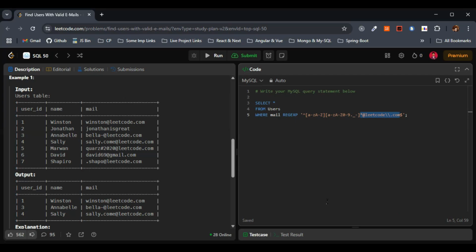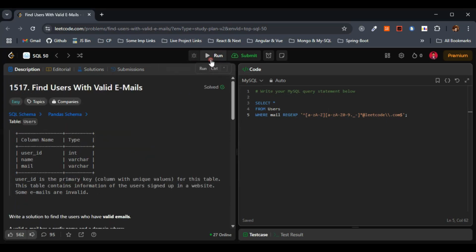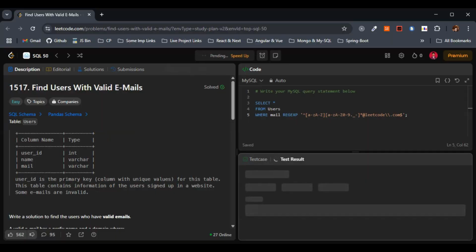Since dot is a special character in regex, we are making use of the escaped dot here, right? And dollar ensures that the string ends with @leetcode.com. We have made use of the dollar here. So this is fine, this is what I was saying, right? That is the reason we have made use of the regular expression. I hope this is completely clear. Let me hit the run button. I hope this works. Let's see.